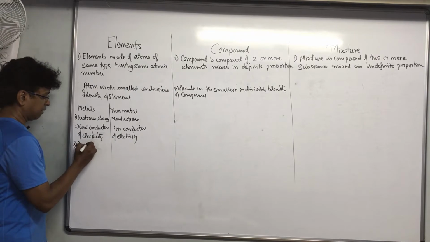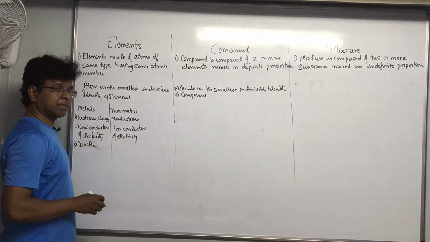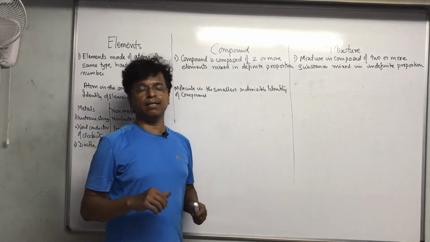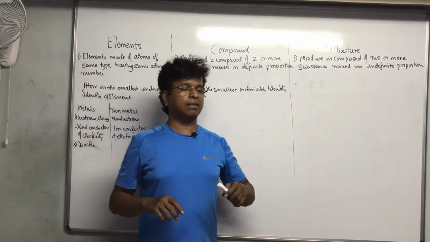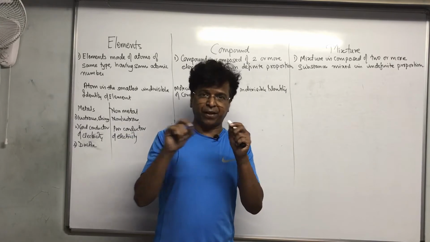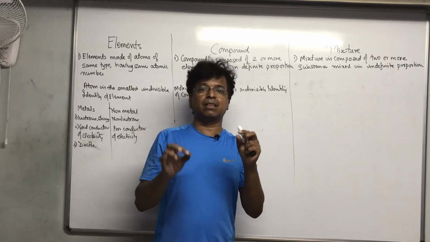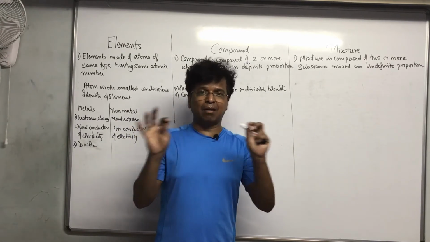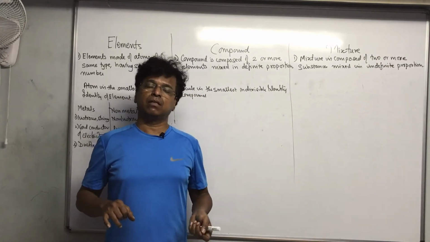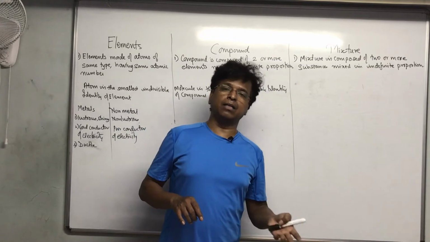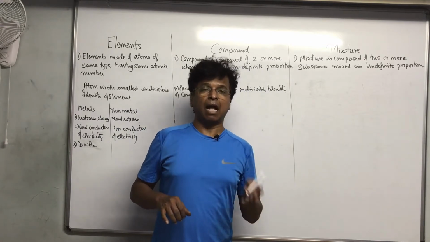One more important thing, metals are ductile. This is a property, my dear student. Ductility is a property. Ductile means what? If I think about making a string, then I can make a string of iron, gold, aluminium.